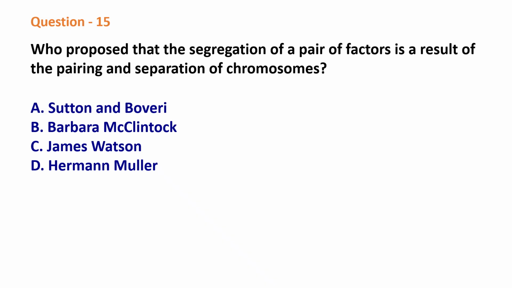Question 15. Who proposed that the segregation of a pair of factors is a result of the pairing and separation of chromosomes? Options: Sutton and Boveri, Barbara McClintock, James Watson, Herman Muller. The correct answer is Sutton and Boveri. These are the two scientists who proposed the chromosomal theory of inheritance.